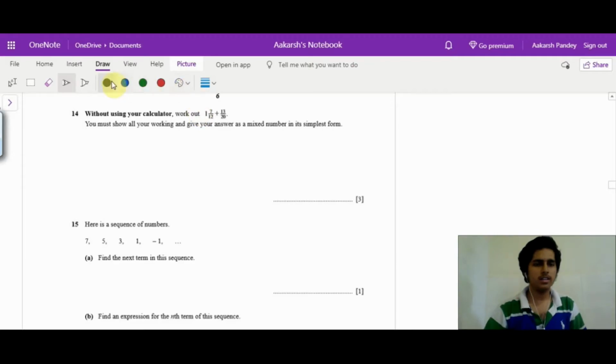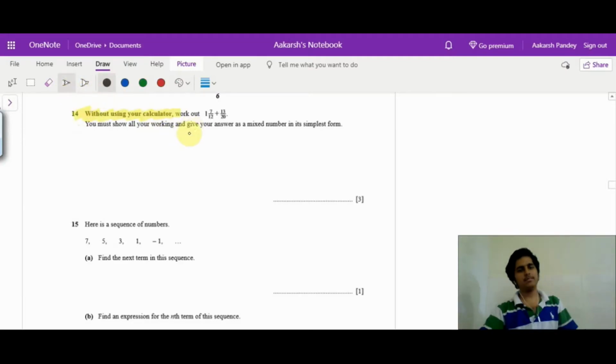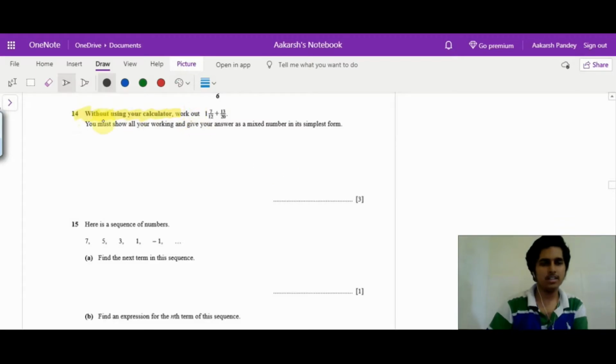Now if you look over here, they are asking you without using your calculator, which means they want to see the steps. You just cannot input this into your calculator and write the final answer. You have to show all your working. So 1 7 upon 12 plus 13 by 20. So this is a mixed fraction.